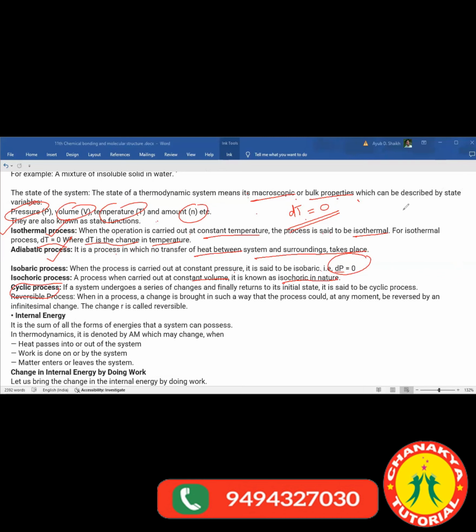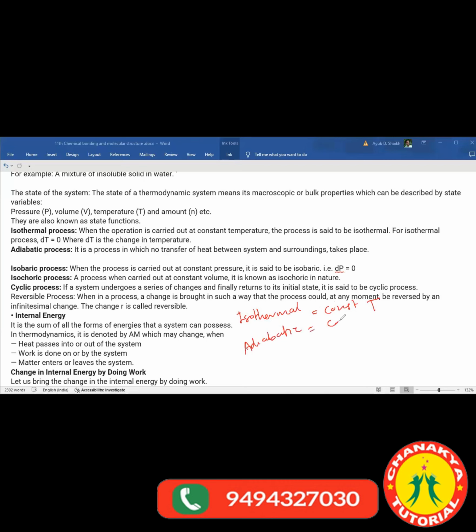Can you tell me what do you mean by isothermal? What is an isothermal process? A process with constant temperature, ma'am. Write down somewhere at the corner of your notebook, or at the back side of your notebook. Isothermal means constant temperature, right? Adiabatic means constant heat, right?